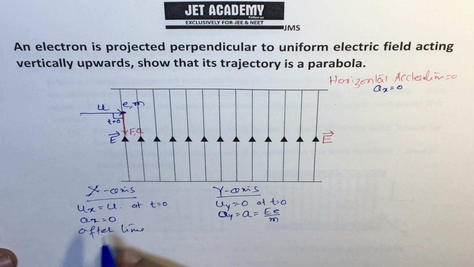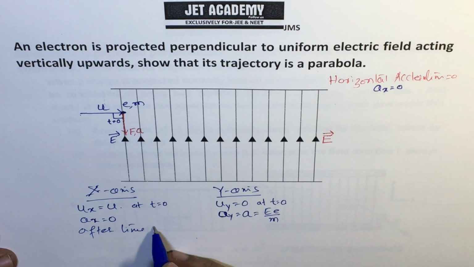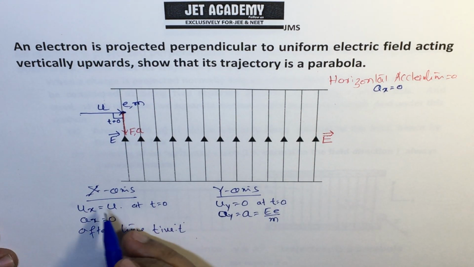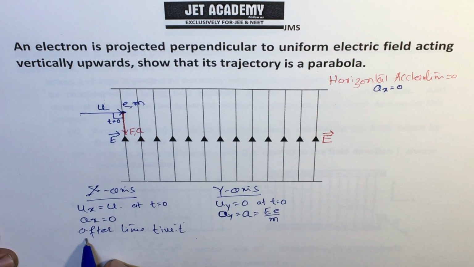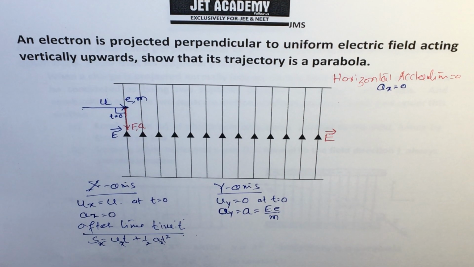I will consider the x axis first, after time t seconds. What is the distance traveled after time t? I will take s is equal to ut plus half at square. This is along the x axis, so I take the variables ux and ax. These are variables; t is independent of any axis.